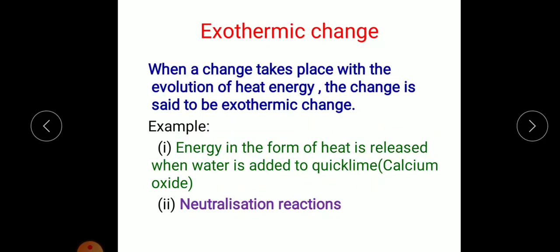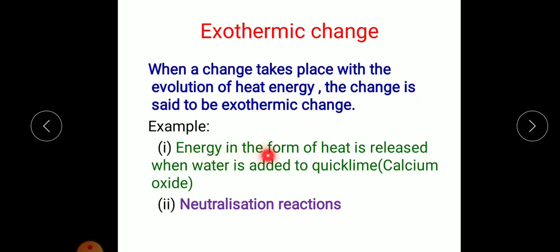Next, exothermic change. When a change takes place with the evolution of heat energy, the change is said to be exothermic. So when any kind of change which involves the evolution or the release of heat energy, the change is said to be exothermic. So endo means absorption, exo means liberation, we can say.